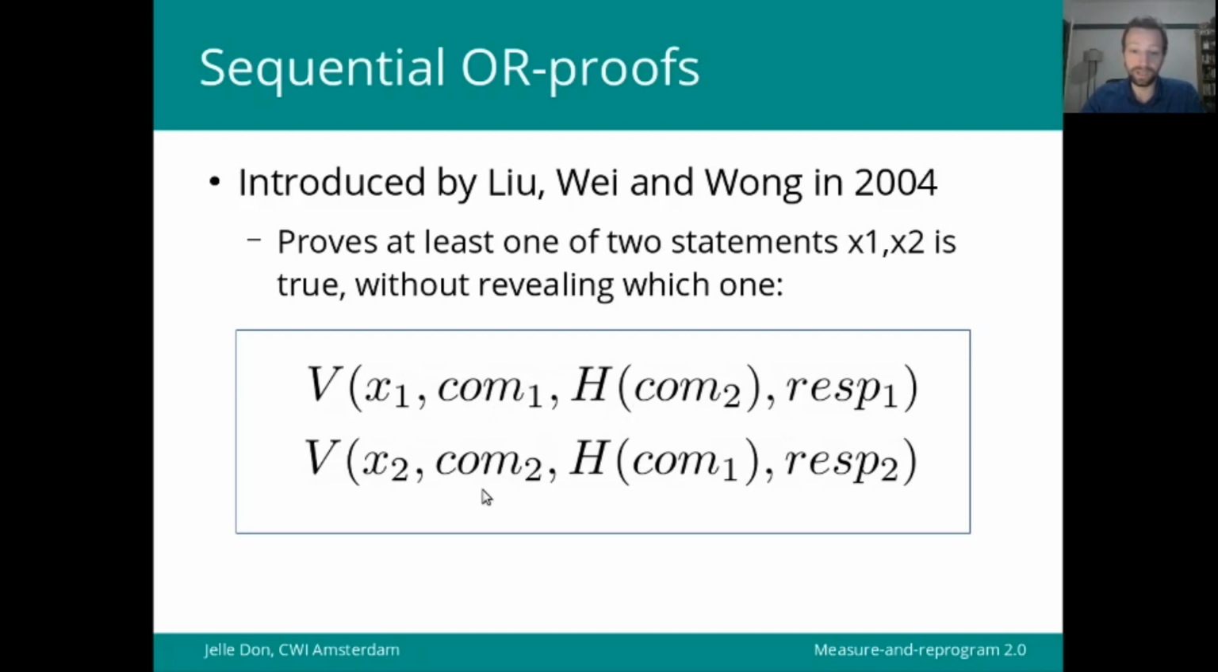But we also need to extract com2 because com2 is the input to the random oracle on which we need to reprogram in order to inject the challenge that we get from this verifier, so that the response computed by the non-interactive adversary will be valid with respect to com1 and this challenge that we reprogrammed to. Indeed, using the multi-input measure-and-reprogram technique, we can now for the first time provide a QROM reduction for these sequential OR-proofs.